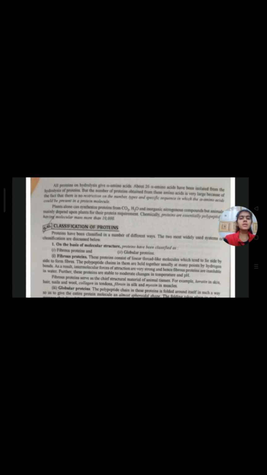Fibrous proteins serve as the chief structural material of animal tissues. For example, keratin in skin, hair, nails, and wool, collagen in tendons, fibrin in silk, and myosin in muscles. Second is globular proteins.